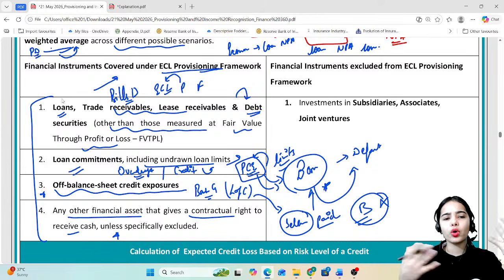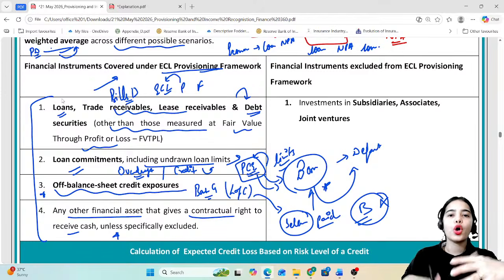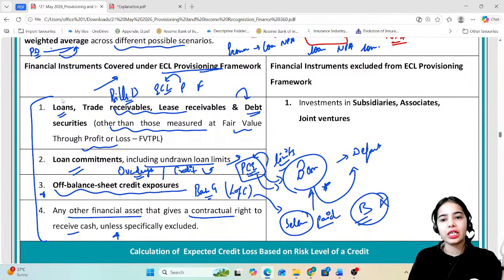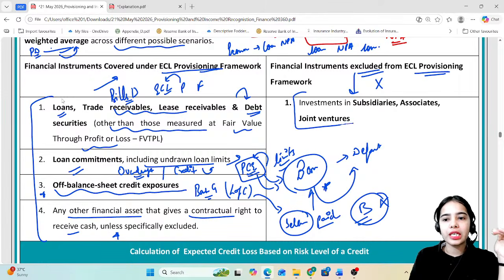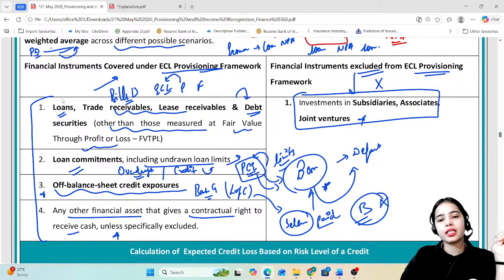That means basically all the loans, or the promise of the loan, or the bank guarantee that the bank has given. Which instruments will be excluded from the ECL provisioning framework? Investment in subsidiaries, associates or joint ventures does not come under the ECL provisioning framework.